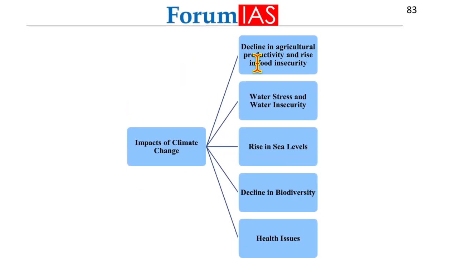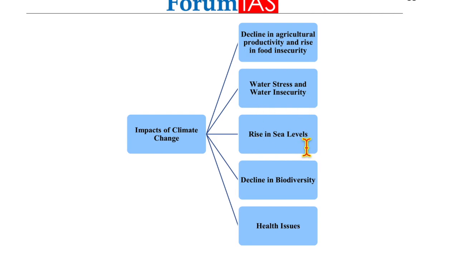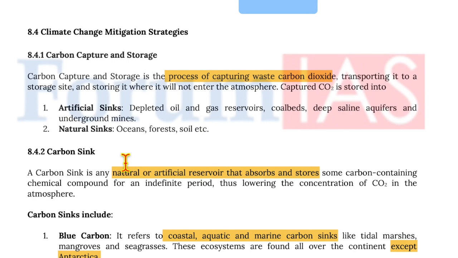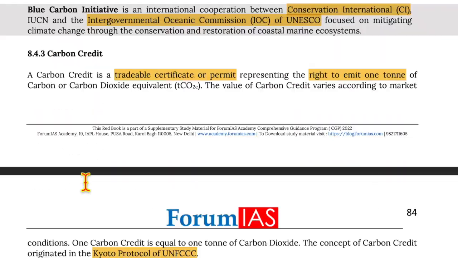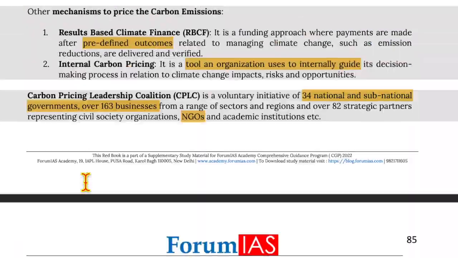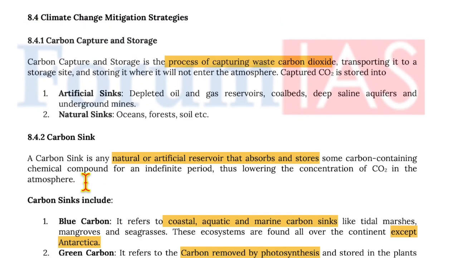Now, impact of climate change can be seen in the decline in agricultural productivity and rise in food insecurity, water stress and water insecurity, rise in sea level, decline in biodiversity, and health issues. Moving on to climate change mitigation strategies. The mitigation strategies are carbon capture and storage, carbon sink, carbon credit, carbon offsetting, carbon pricing, geoengineering. So let's see these in detail.